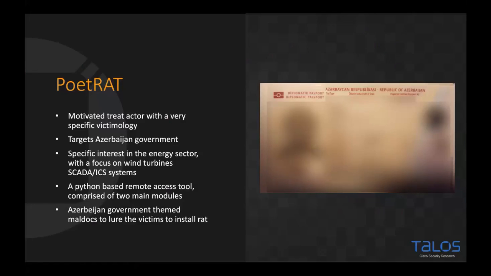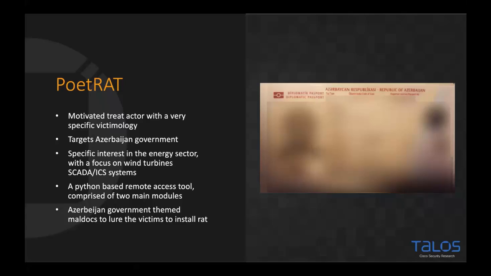So what is PoetRAT? Essentially, it's a motivated threat actor with a very specific victimology. It is at its core a remote access Trojan. The observations that we've made this year are very specific victimology around the Azerbaijani government. We've seen some specific interest in the renewable energy sector, things like wind turbines, and some of the SCADA and ICS systems associated with them. It is a Python-based RAT. There's a couple of modules in the original version, and this continues into the new version that we'll also discuss.